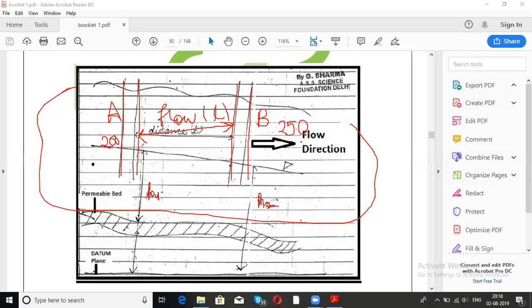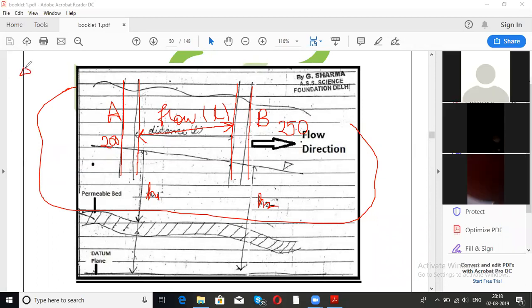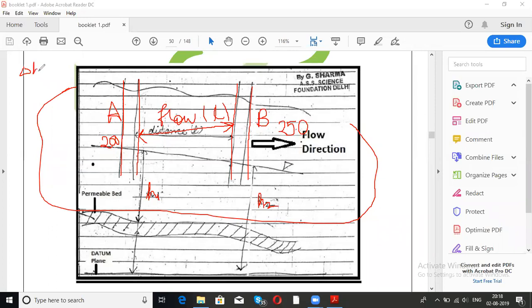So this difference in the depths of two wells is known as vertical drop in the water table. This is denoted by delta H. That would be H2 minus H1, whichever one will be deeper. ठीक है? इसमें कोई जरूरी नहीं, whichever one will be deeper, we just need to find the difference, right, between these two wells which were present in the same aquifer.